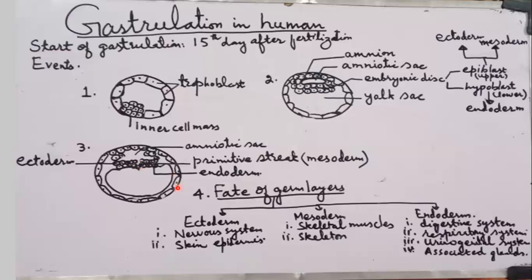Now we will discuss the fate of germ layers. Ectoderm, which is formed by the epiblast, is involved in the formation of the nervous system and skin epidermis. While mesoderm is involved in the formation of skeletal muscles and skeleton. Endoderm forms the digestive system, respiratory system, urinogenital system, and other associated glands. So this is all about gastrulation in the human embryo.